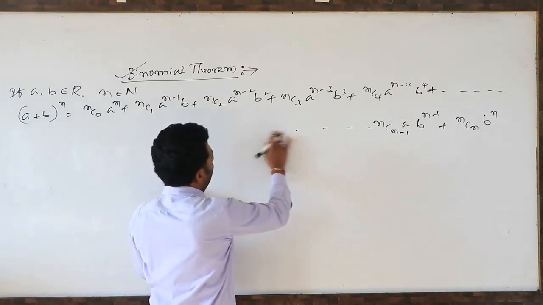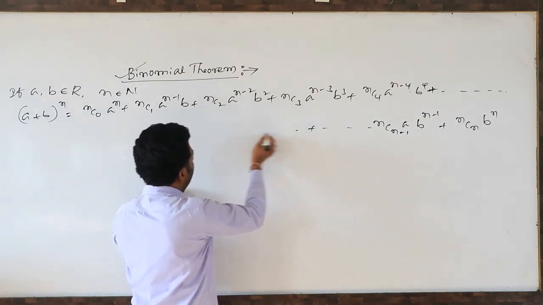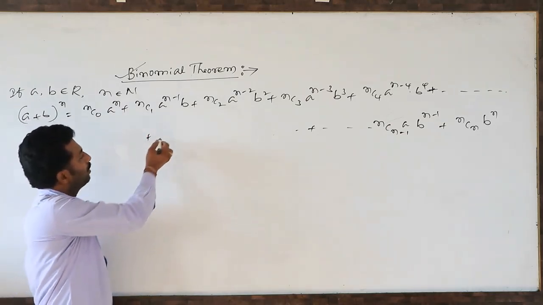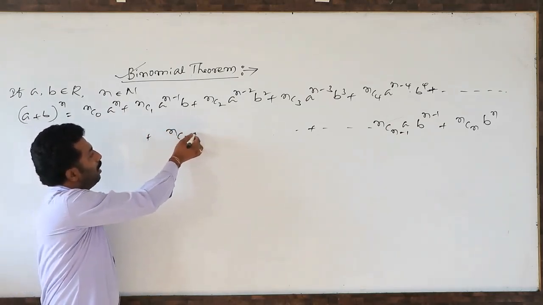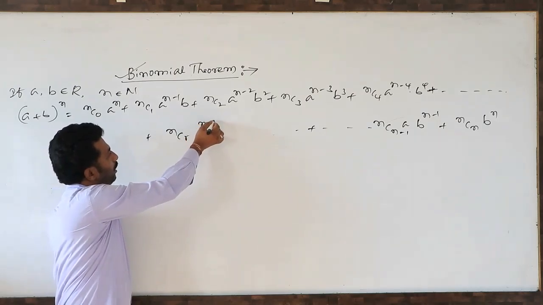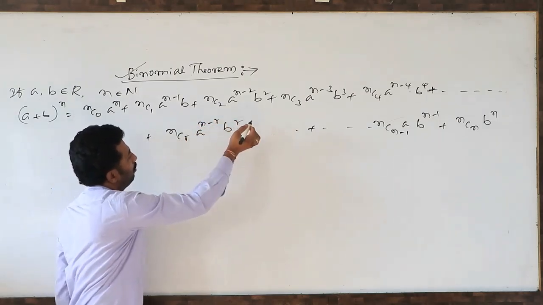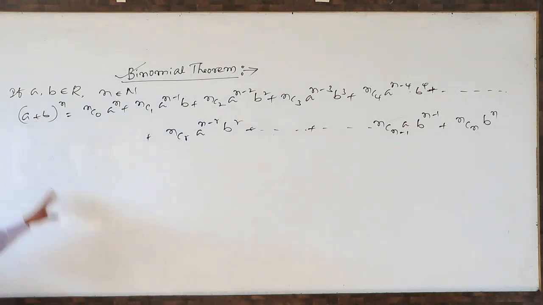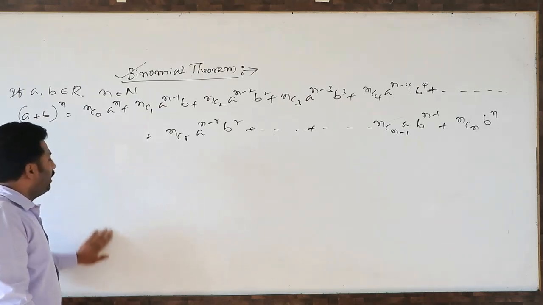Somewhere in the middle, at some stage, ncr a to the power n minus r b to the power r also will come. So this is the binomial expansion for positive integral index.